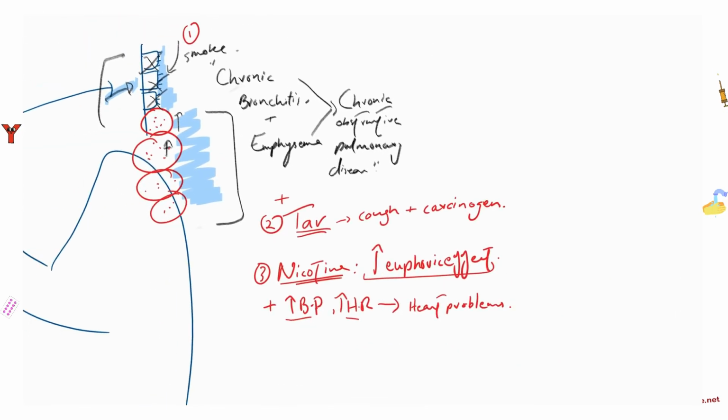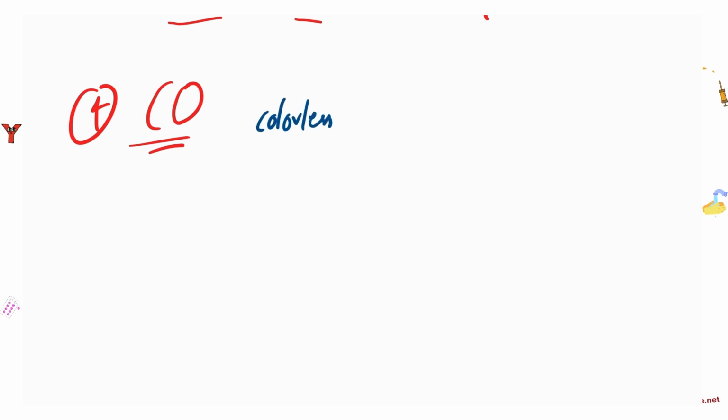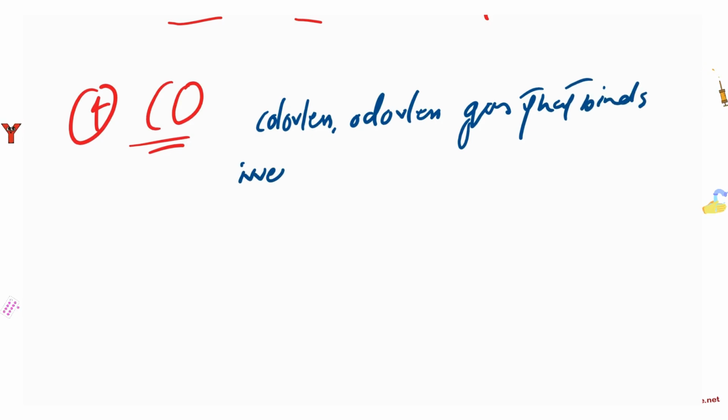Now, the fourth thing in the smoke is carbon monoxide. Remember when we were doing the red blood cells, I told you that in hemoglobin, normally it binds oxygen, but sometimes carbon monoxide, which is a poisonous, colorless, odorless gas, binds irreversibly, permanently to hemoglobin.